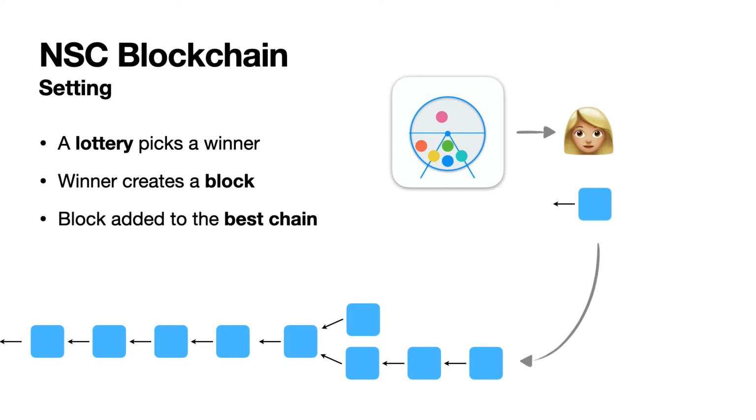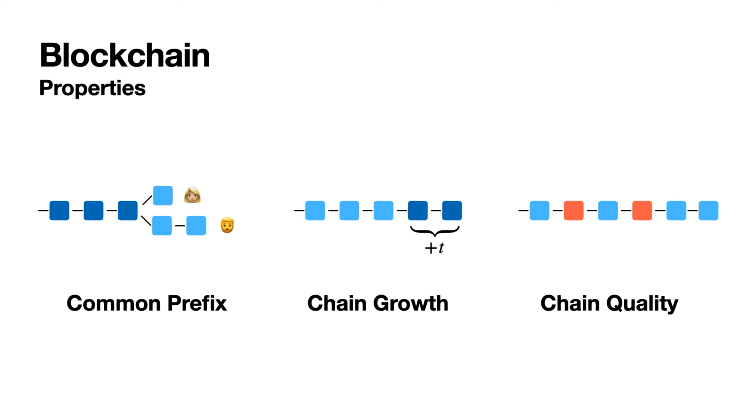Now, for our finality layer, we assume that the blockchain has the following three properties. First of all, we'd like to have that parties share a long common prefix. So as you can see here on the left, Alice and Bob have this common prefix there of the three blue blocks. Now, common prefix without chain growth would be silly. So we also want that the chain grows over time, because otherwise, common prefix is trivially achieved. And finally, for usability, we'd like to have chain quality. That is, the number of dishonest blocks in the chain is bounded.